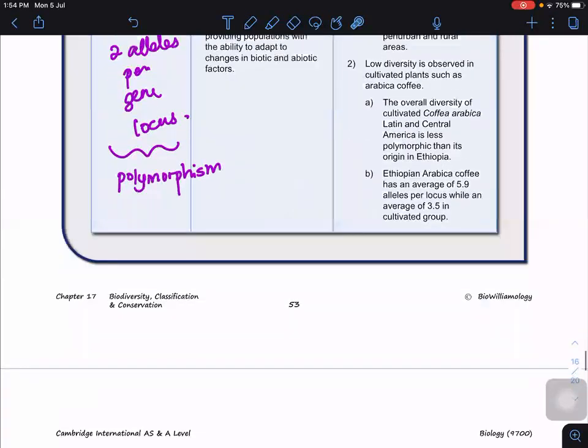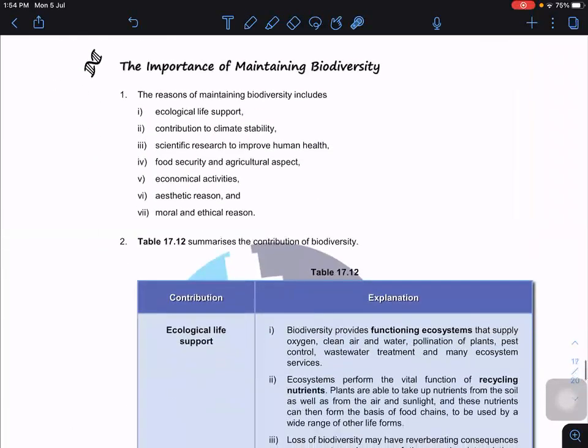So with this, I have finished biodiversity at 3 different levels. Tomorrow, we're going to look at the importance of maintaining biodiversity and the threats to biodiversity. Okay, with this, I'm done for today.